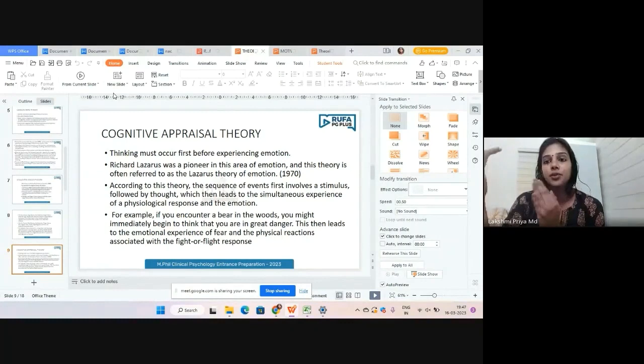What happens if the dog is coming towards you? Then we go for the secondary appraisal. In primary appraisal, we understood that the dog is very threatening. In secondary appraisal, we find resources to cope with that stressful situation, like looking for stones, or looking for people or nearby houses in order to escape from that situation. So either we fight or we flee.